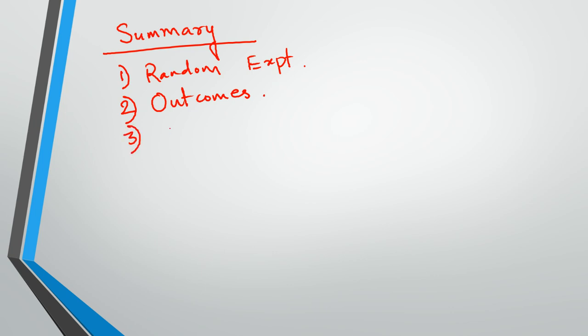Then we discussed what is a sample space. Sample space is the entire set of outcomes. Then we saw what is an event. An event is such that the outcomes will be a subset of the sample space.